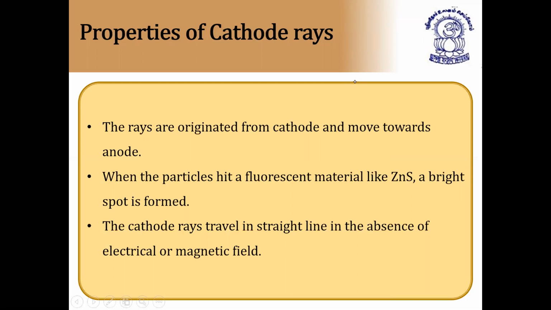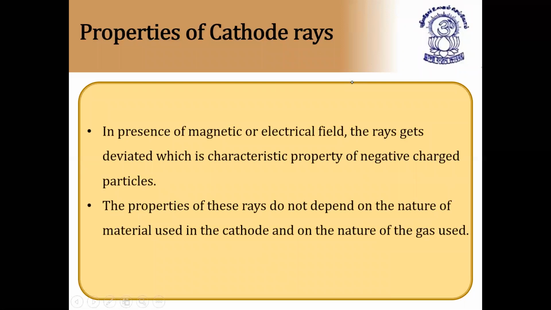And even if you introduce a magnetic field by introducing a bar magnet, then also they get deflected. Otherwise, the cathode rays travel in a straight line in the absence of an electrical or magnetic field. Next, in the presence of a magnetic field or electric field, the rays get deviated, which is a characteristic property of negatively charged particles. So by this we can say as the rays are getting deviated, they are charged.